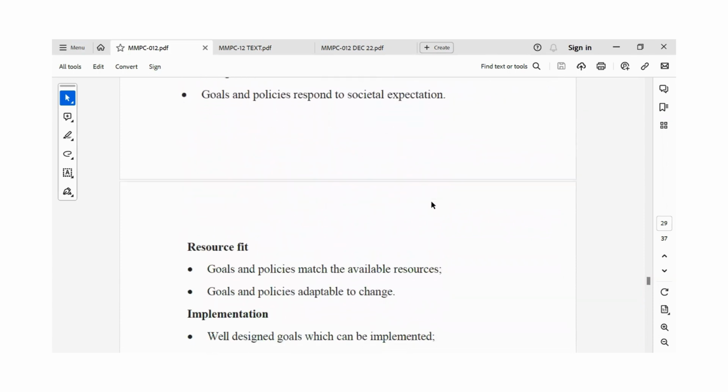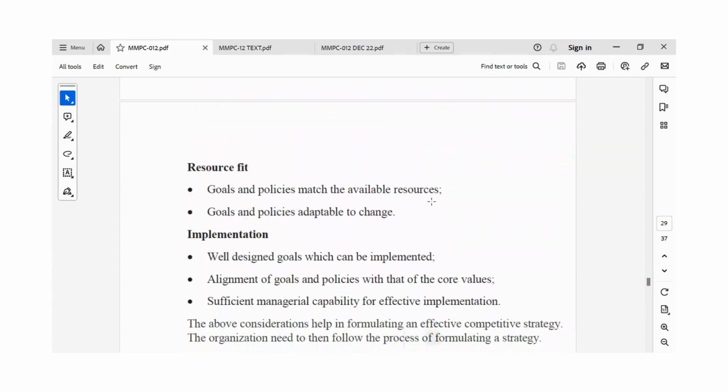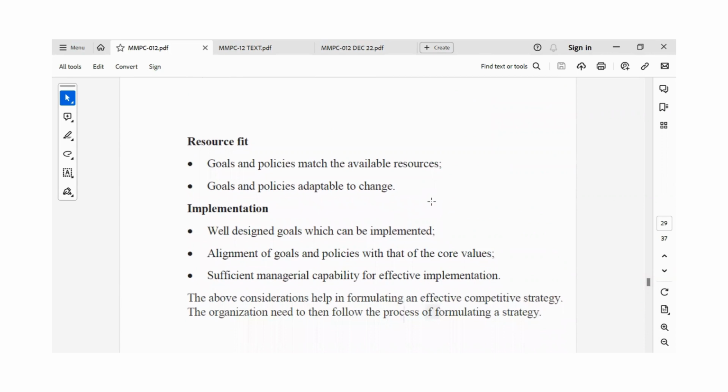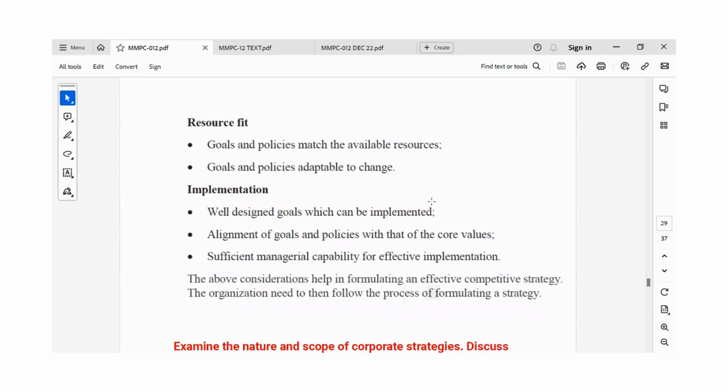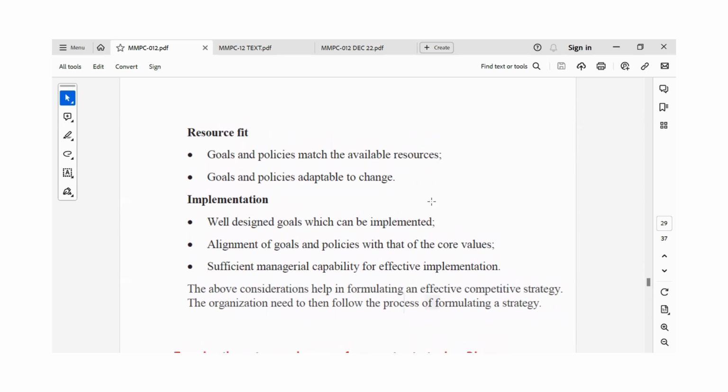Then comes the resource fit. Goals and policies should match the available resources, and these policies should also be adaptable to any changes that may occur in the future. Then comes the implementation. Well-designed goals can be implemented, aligning the goals and policies with the core values of the organization, and having sufficient managerial capability for effective implementation. So these considerations help in formulating an effective competitive strategy.